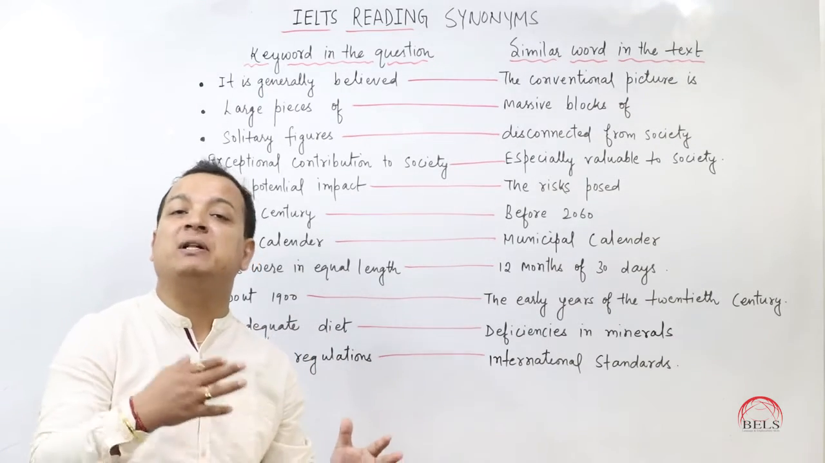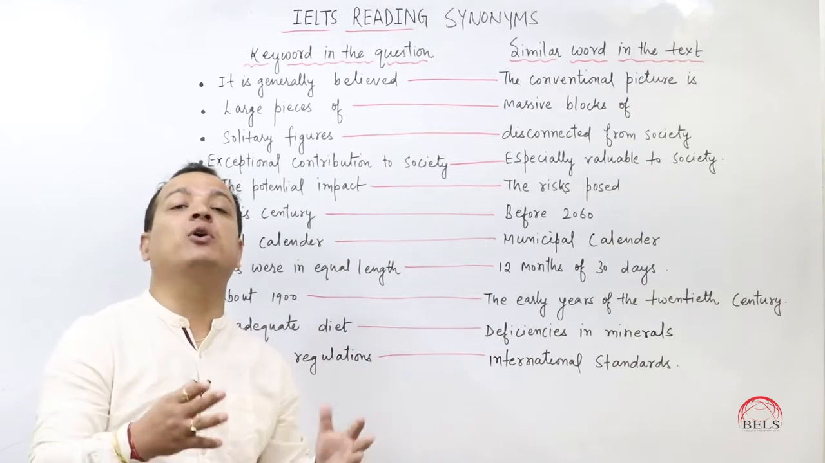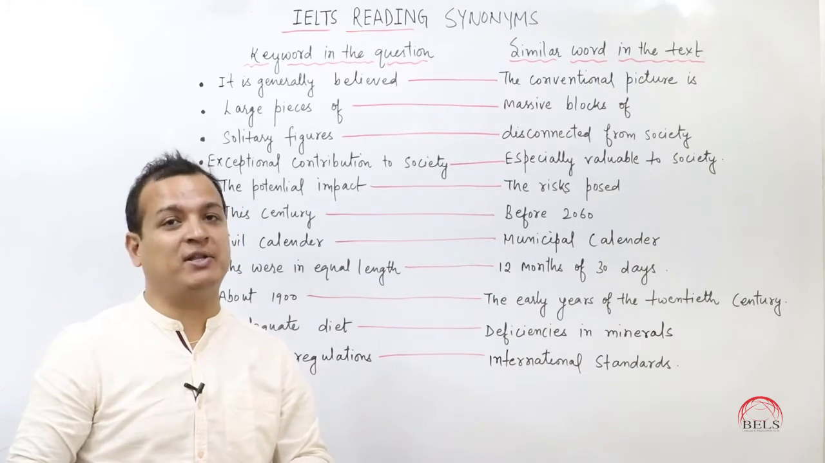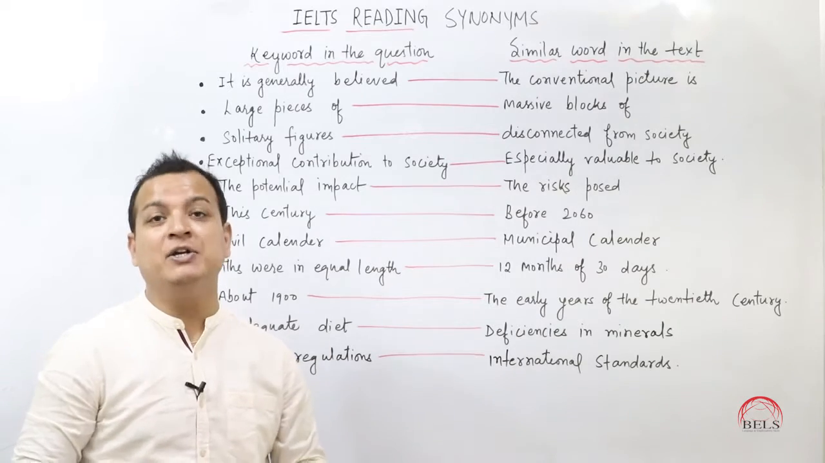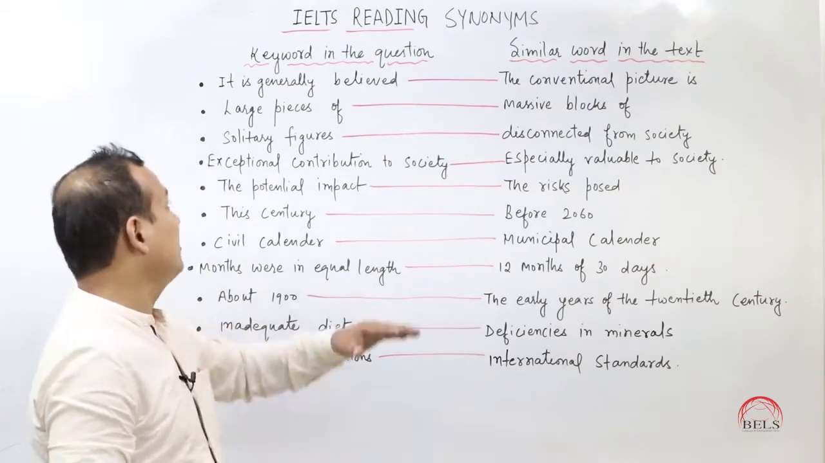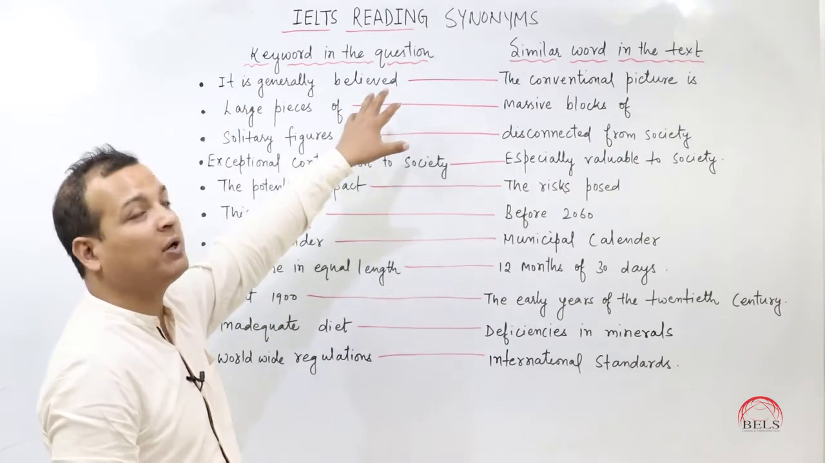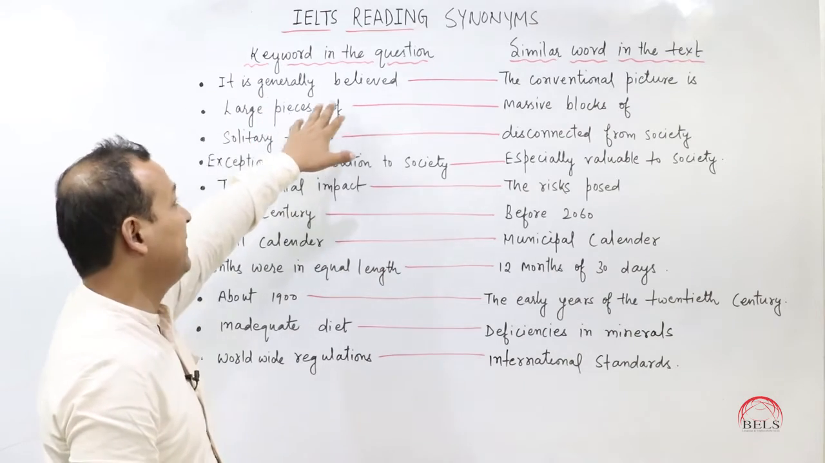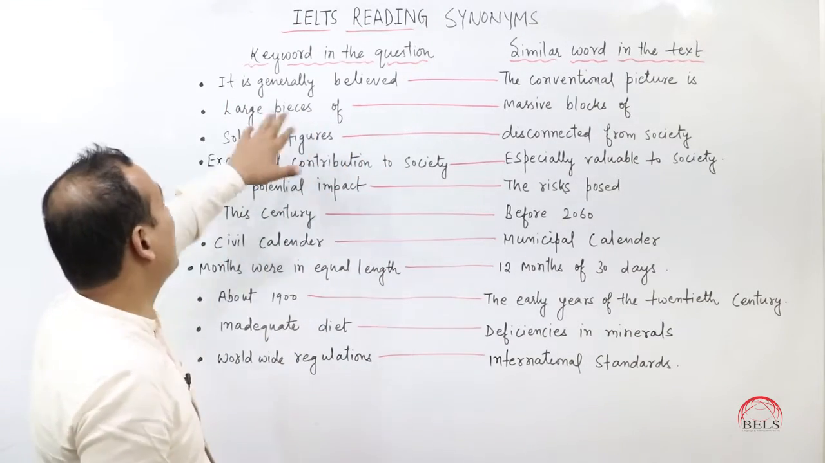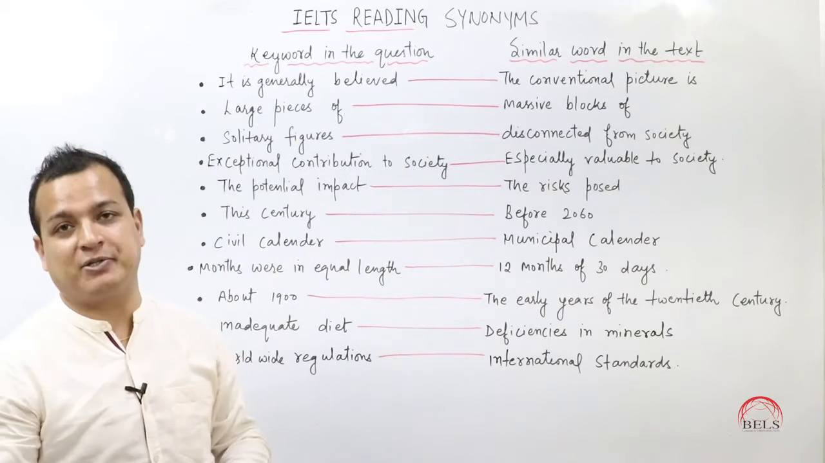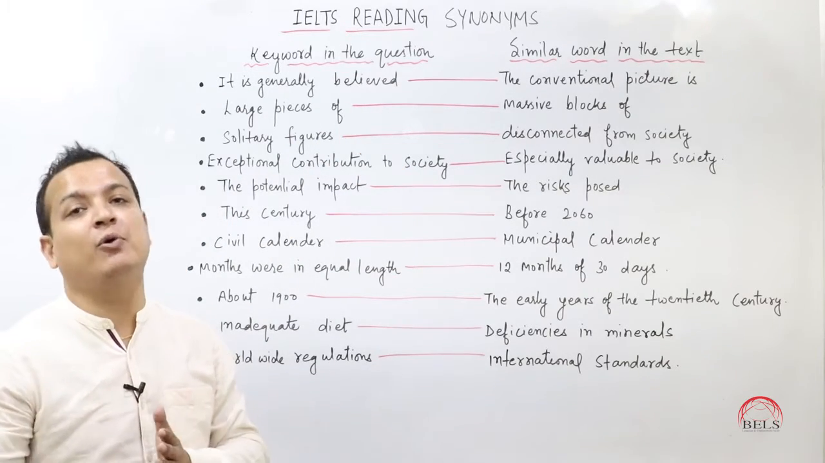Whether the question is multiple choice, true, false, not given, yes, no, not given, or matching headings, these synonyms will help you a lot to figure out the answer. So let's discuss one by one. The first one: if you see the keyword "it is generally believed" in the question, what you basically do is try to find the same line in the passage, but you don't get it and you write false or not given.